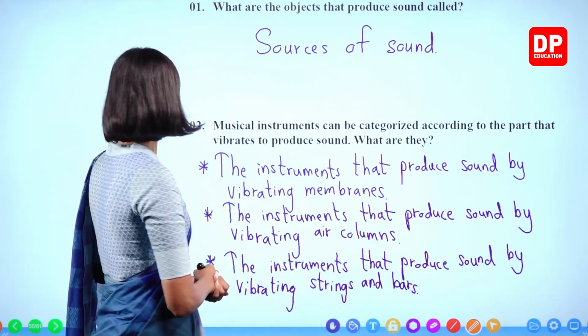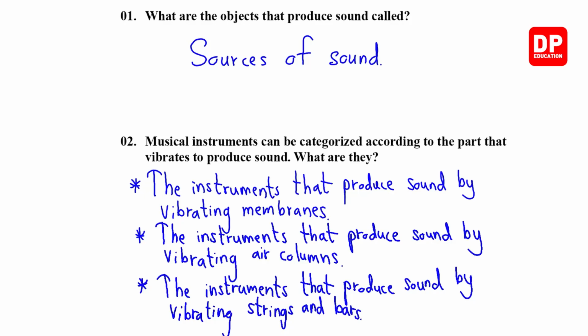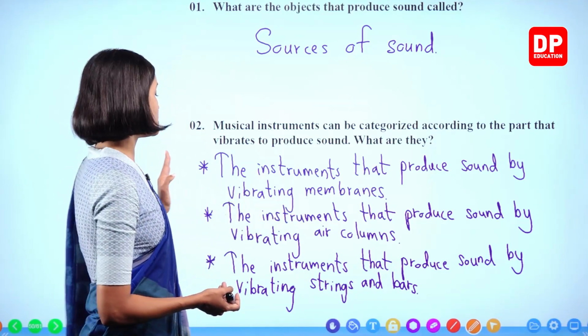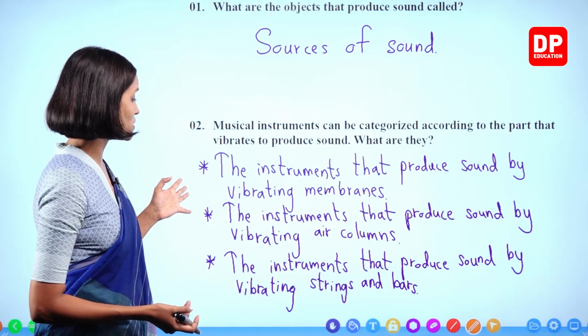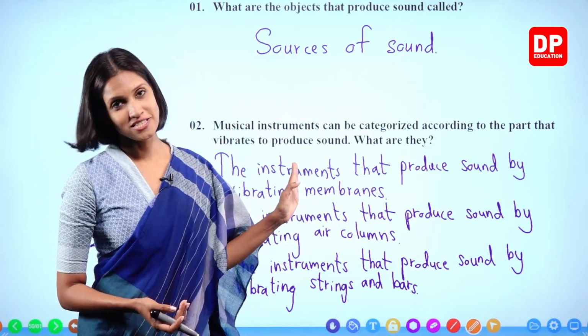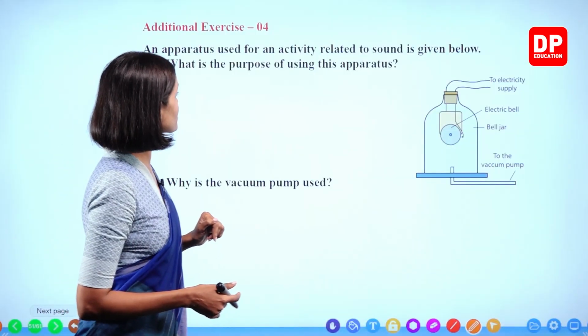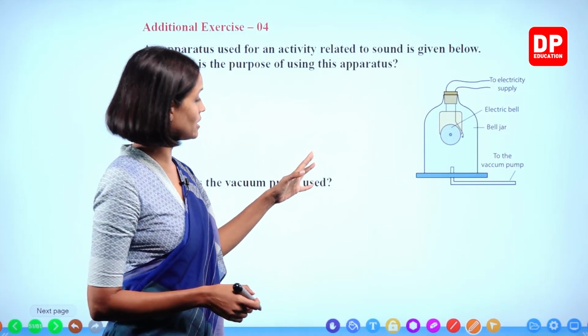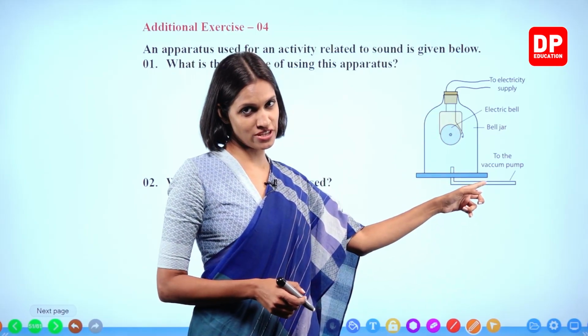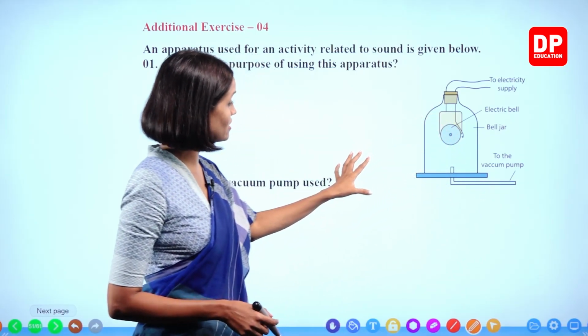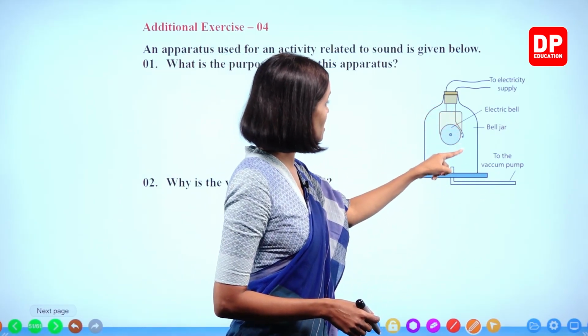Right, children? The instruments that produce sound by vibrating membranes, the instruments that produce sound by vibrating air columns, and the instruments that produce sound by vibrating strings and bars. We'll move on to the next. Exercise number 4. Do you remember we did this activity, children? An apparatus used for an activity related to sound is given below. Now, this is the bell jar activity. You all remember what we did with this? We used this bell jar.